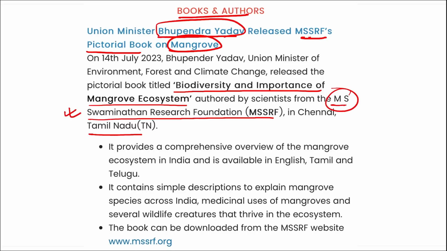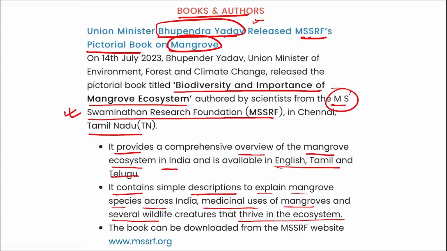And this book has been released by our Union Minister of Environment, Forest and Climate Change, Bhupendra Yadav ji. This book provides a comprehensive overview of the mangrove ecosystem in India. This book is available in English, Tamil and Telugu. It contains simple descriptions to explain mangrove species across India, medicinal uses of mangroves, and several wildlife creatures that thrive in the ecosystem. Right? Next.